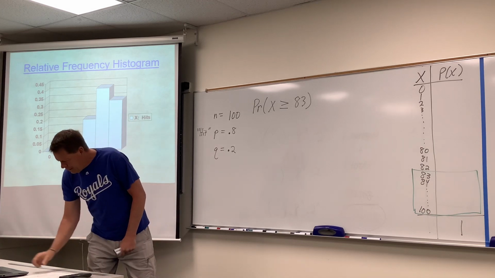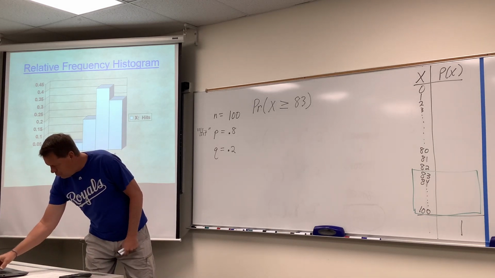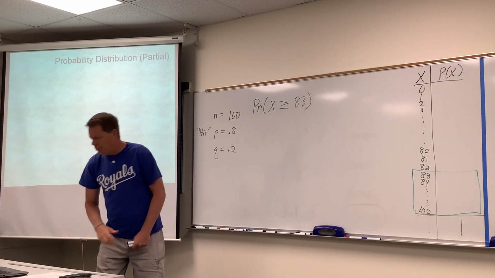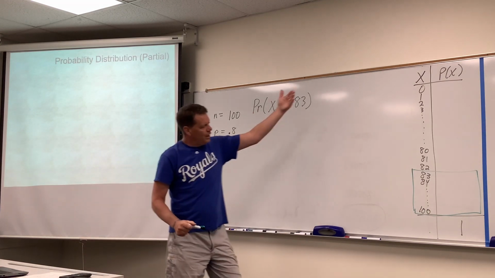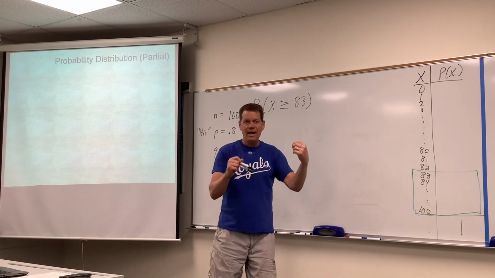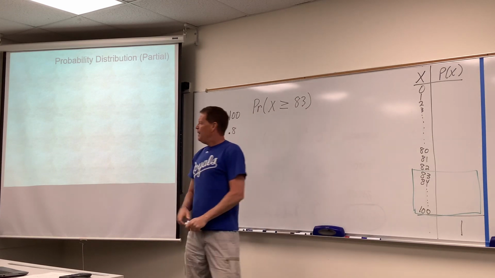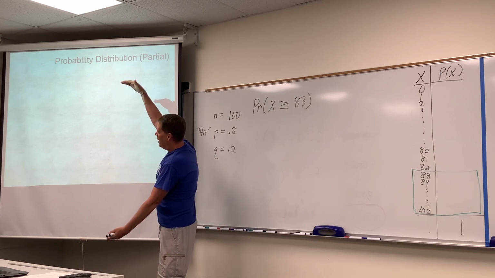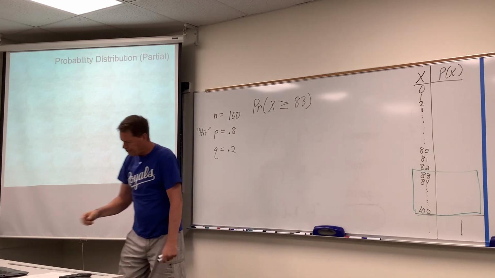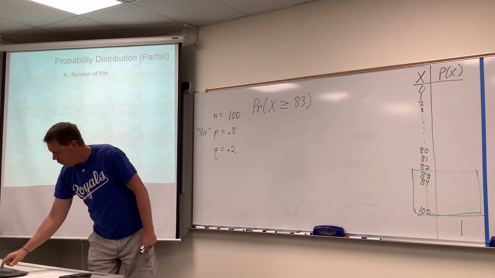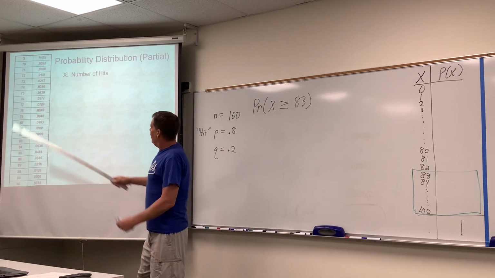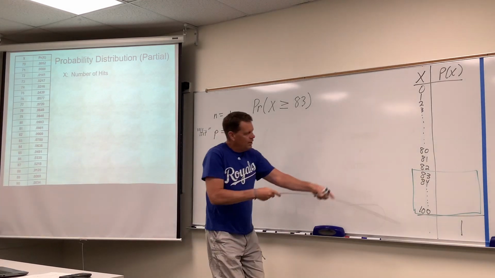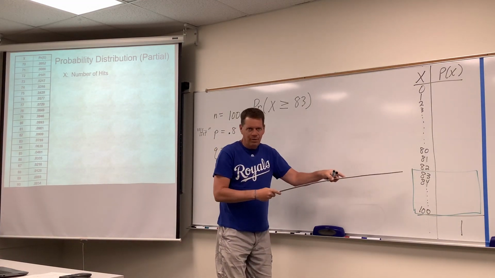Now, suppose we come to when he shoots 100 shots, and you could make this probability distribution for every number from 0 to 100 using that formula approach. I say partial here because there wasn't enough room to put all the values of x from 0 to 100. So let's say we had the numbers from 70 to 90 over here in this list of values, the number of hits, right?